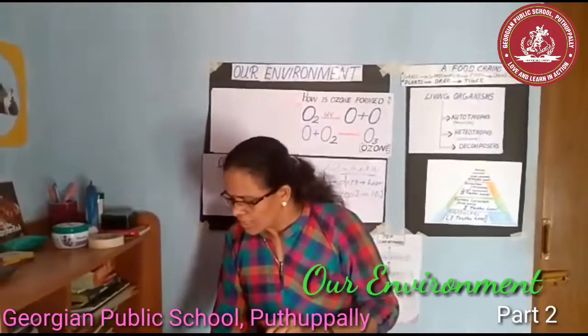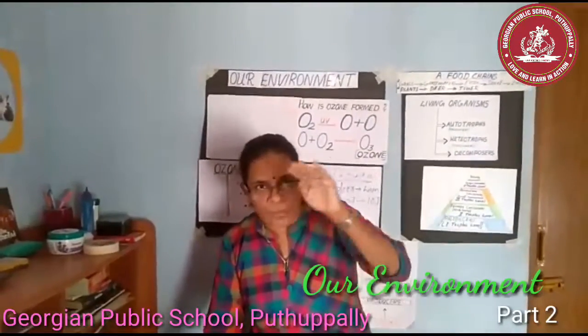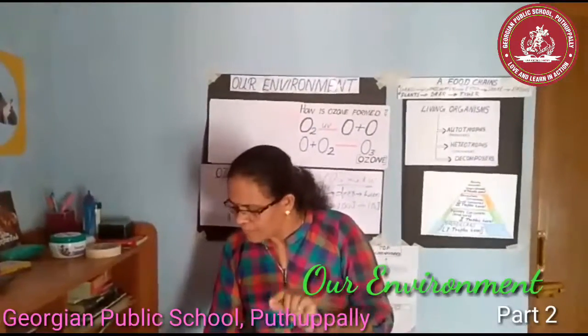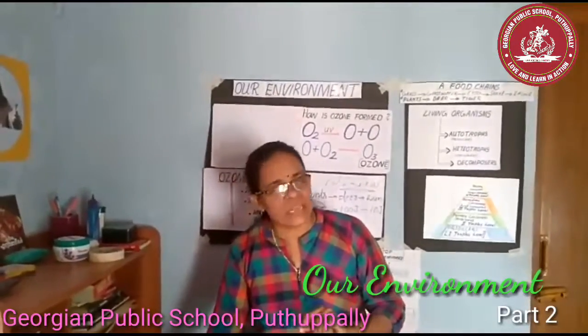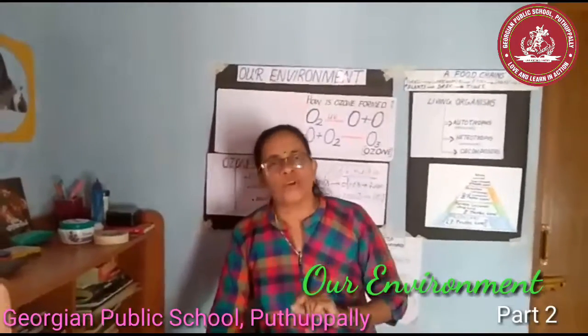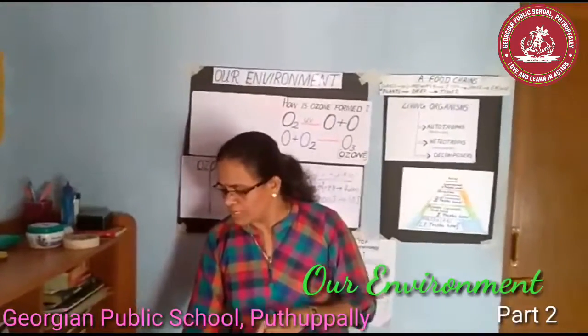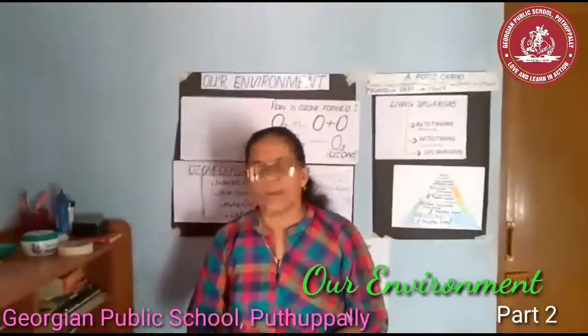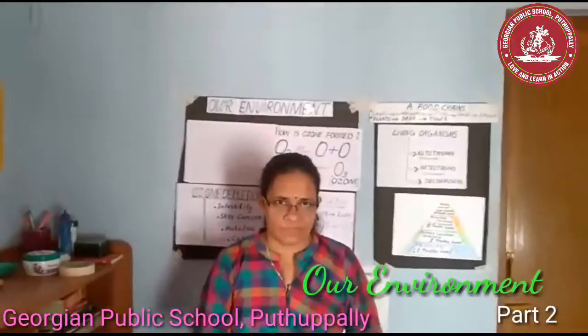Understood? As human beings occupy the top level in any food chain, the maximum concentration of these chemicals gets accumulated in our bodies. This phenomenon is known as biological magnification.